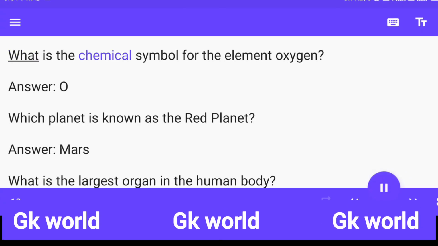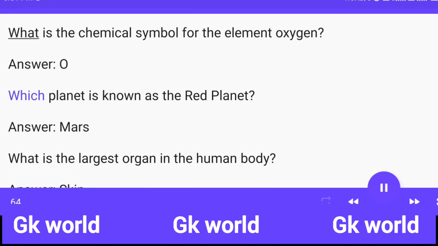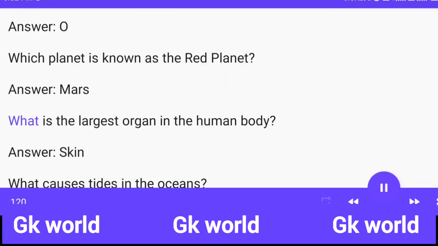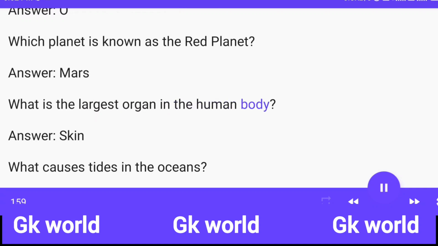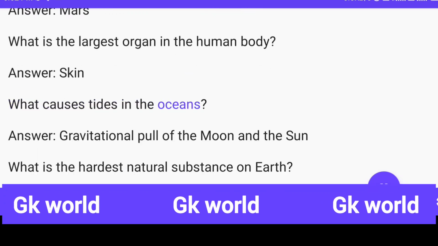What is the chemical symbol for the element oxygen? Answer: O. Which planet is known as the red planet? Answer: Mars. What is the largest organ in the human body? Answer: Skin. What causes tides in the oceans?